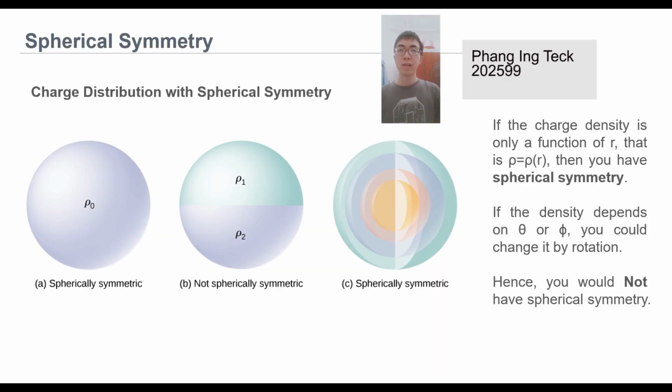Based on spherical symmetry, if the charge density is only a function of r, that is rho of r, then you have spherical symmetry. If the density depends on theta or phi, you could change it by rotation. Hence, you will not have spherical symmetry.